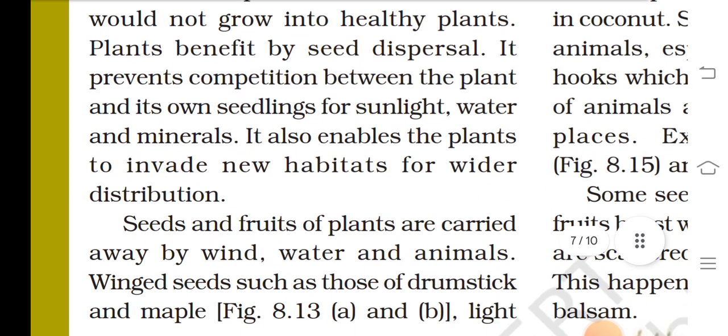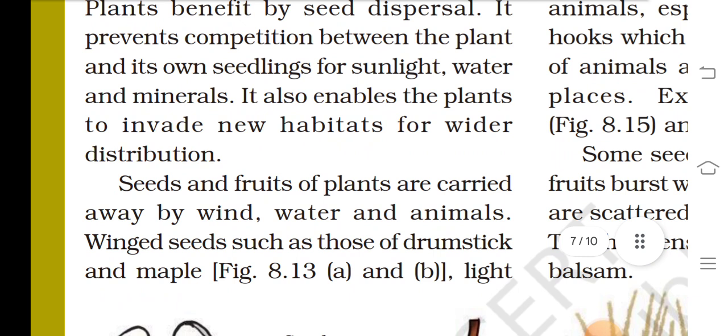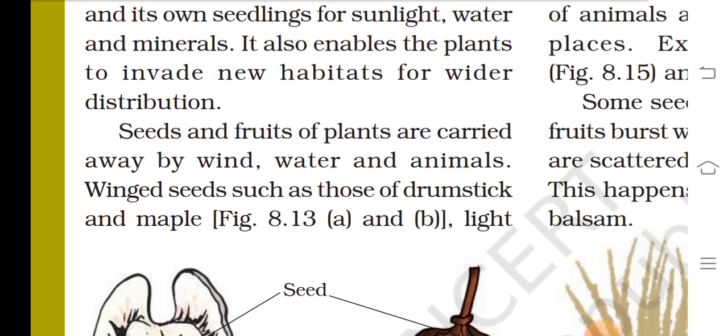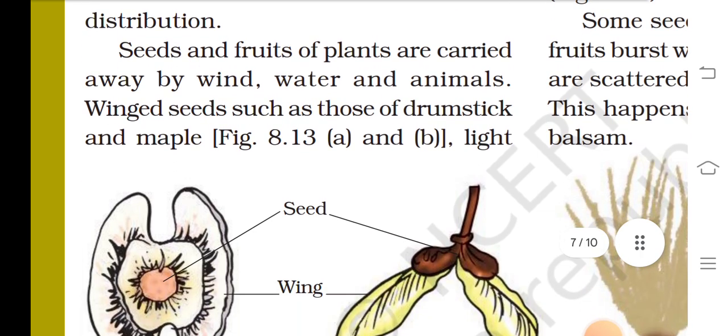Plants benefit by seed dispersal. It prevents competition between the plant and its own seedlings for sunlight, water and minerals. It also enables the plants to invade new habitats for wider distribution. Seeds and fruits of some plants are carried away by wind, water and animals.